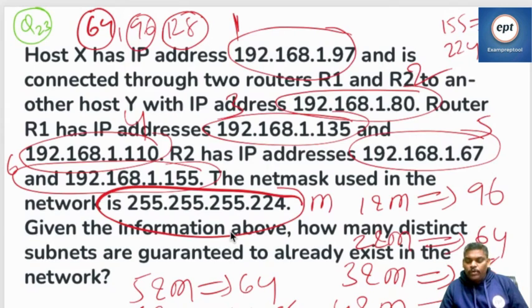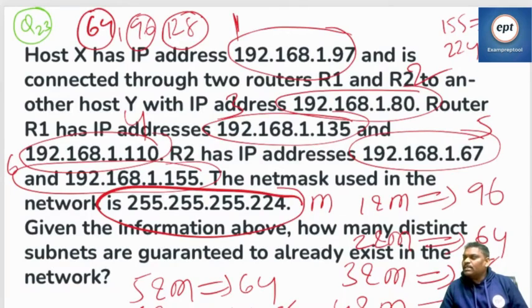See, from the above information only, he is not asking how many distinct subnets exist in the network. Some networks you may not use. With the given information, how many networks are guaranteed? Whatever you said, that is correct. It is not necessary every subnet you will use.